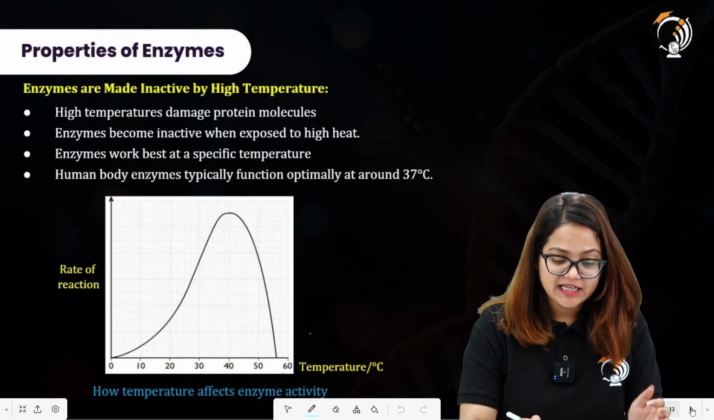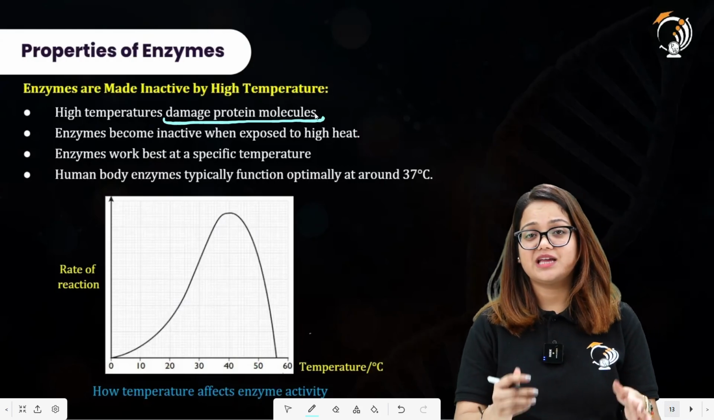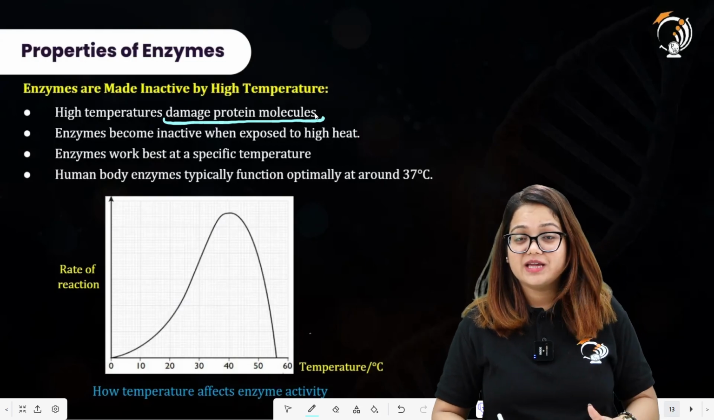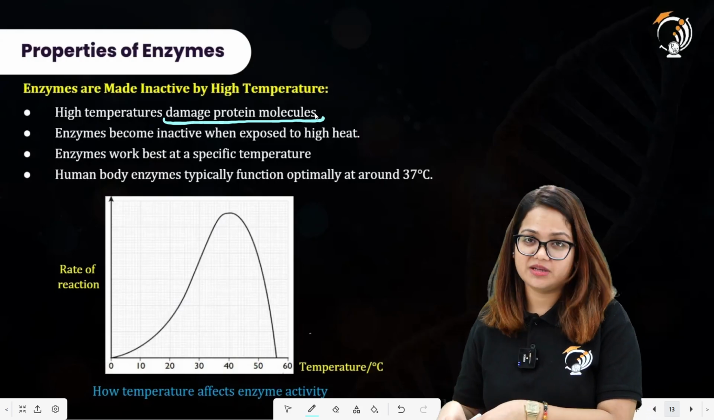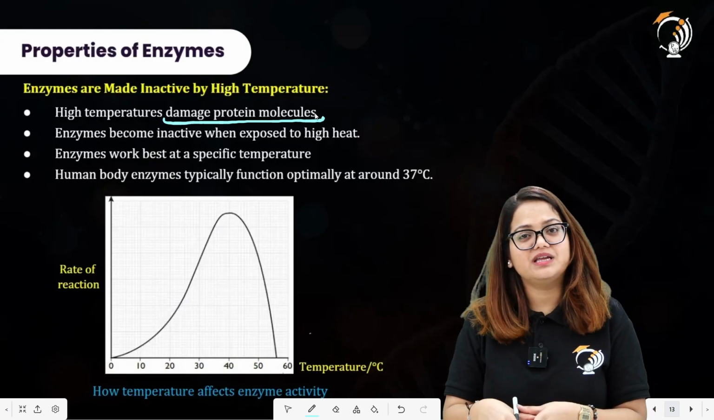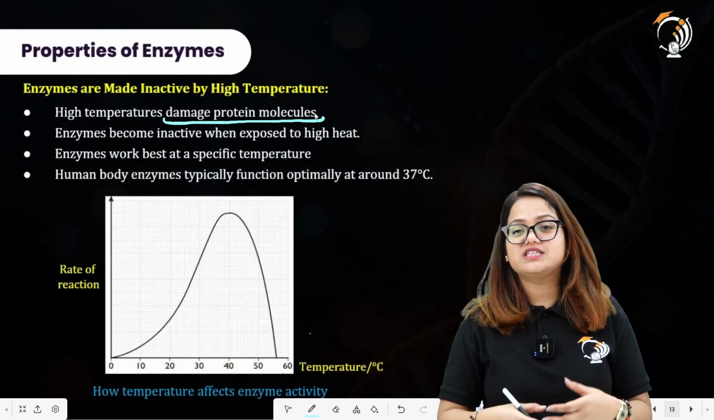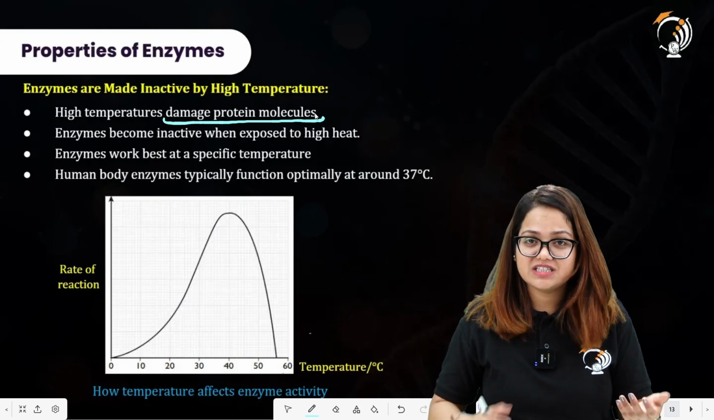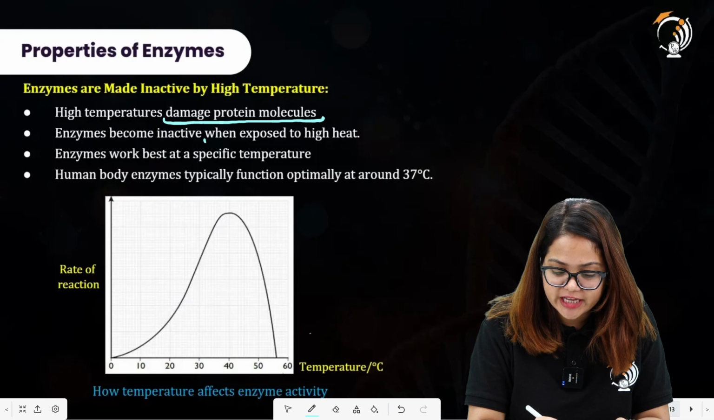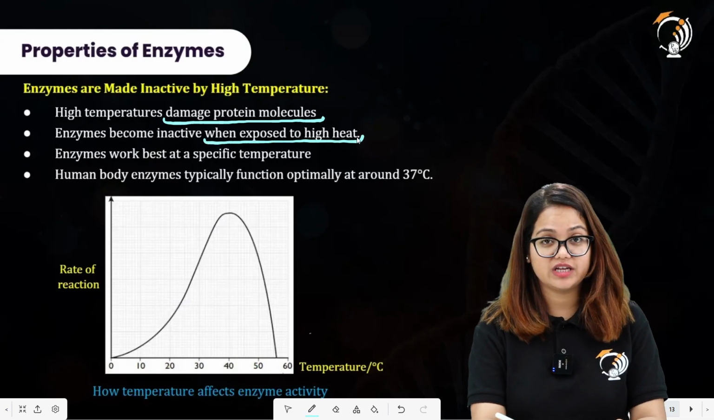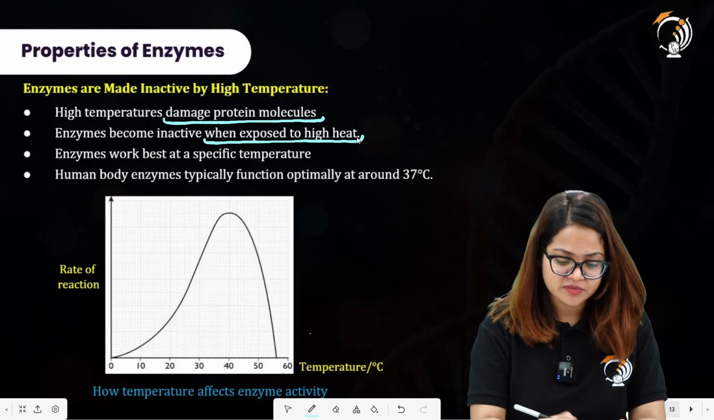All right. High temperatures damage the protein molecules. So at high temperatures, the enzymes are not active. Why? Because enzymes are made of proteins and proteins are damaged at high temperature. So we can say enzymes are inactive at high temperature. They will not be able to carry out this reaction in which you convert the substrate into products. Enzymes become inactive when exposed to high heat. So they are basically telling the same statement which I have just made, you understood.